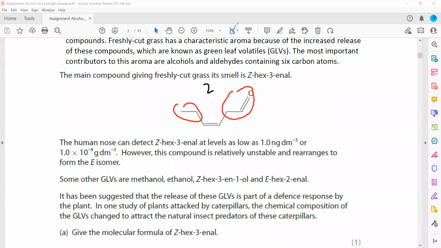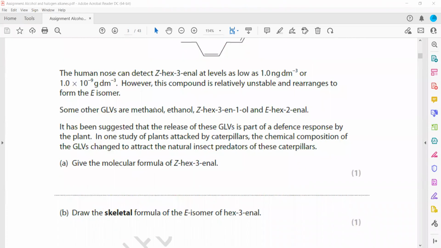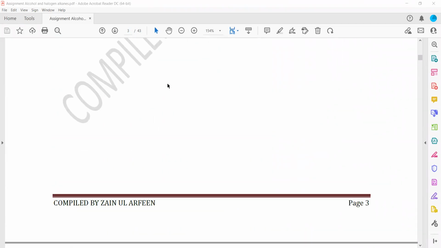So we will draw the same structure, but instead of this being up, now we will make it down. So the heavy groups, on one side it is down and on the other side it is up. That will become E-hex-3-enal.